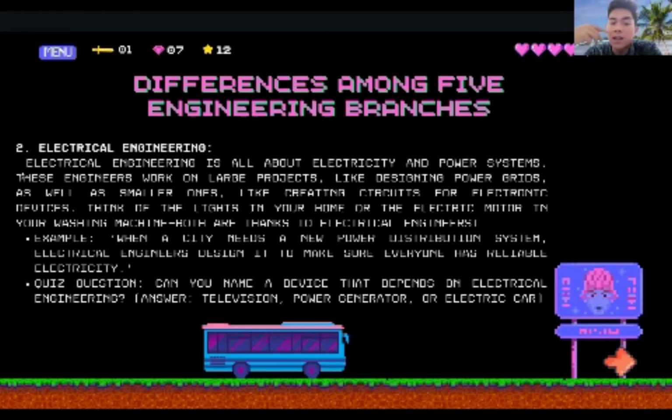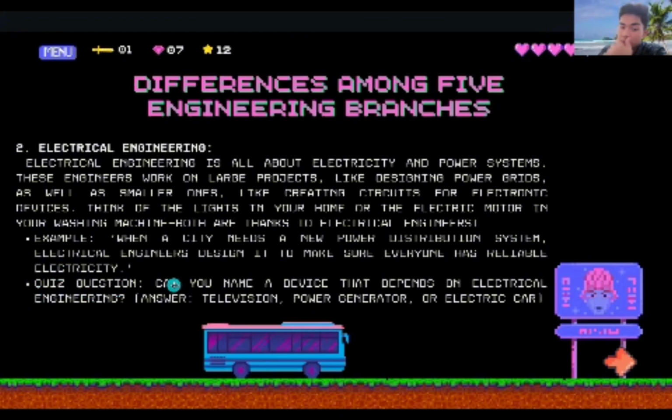Think of the lights in your home or the electric motor in your washing machine. Both are thanks to electrical engineers. For example, when a city needs a new power distribution system, electrical engineers design it to make sure everyone has reliable electricity.